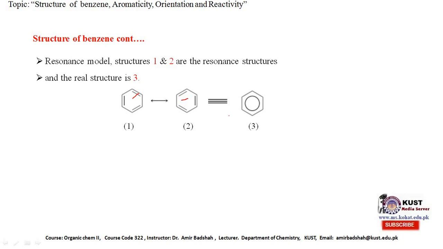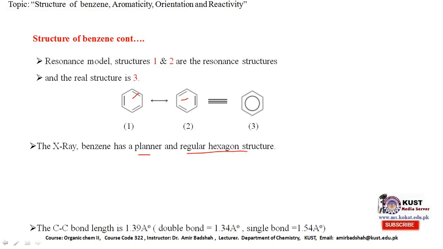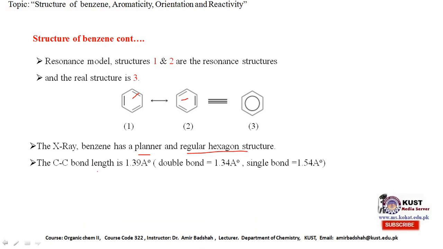The real structure of benzene is structure number 3, which means that the bond between the carbons is not single or double, but in between them. X-ray study also showed that the benzene structure is planar, in the form of a regular hexagon, where the CC bond length is 1.39 angstrom.